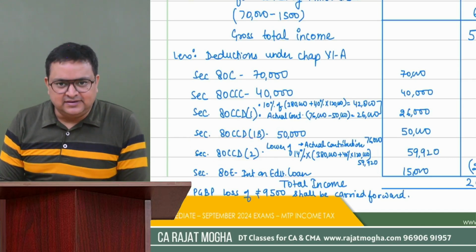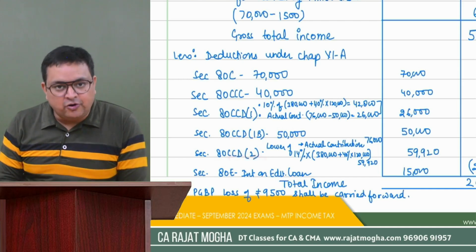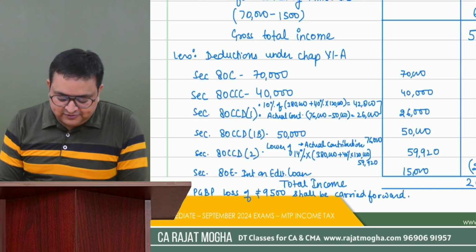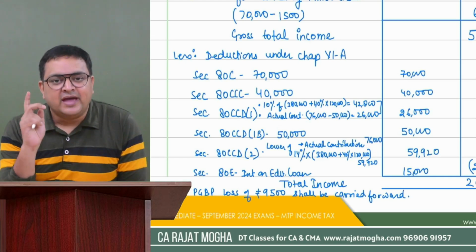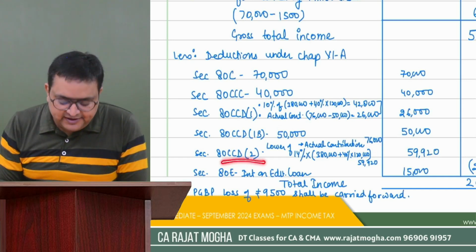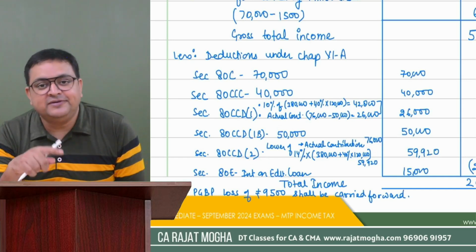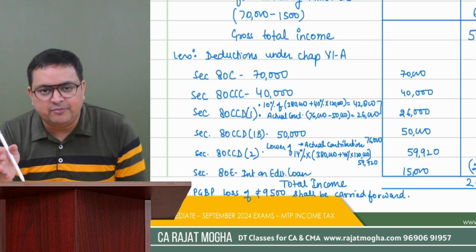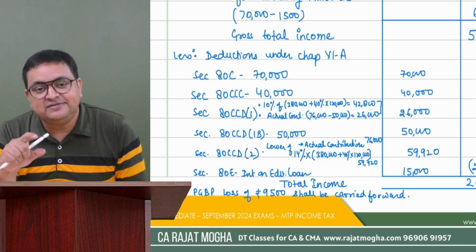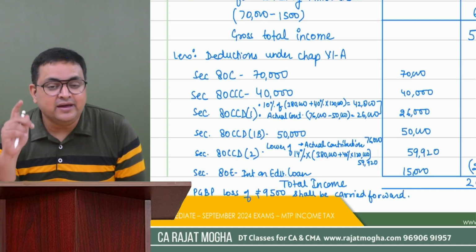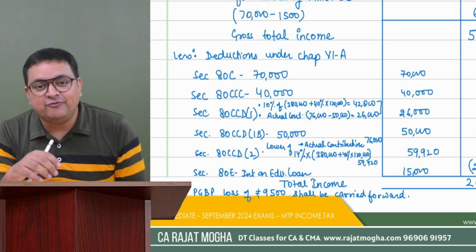80CCD2 is easy. The employer contribution was 76,000, right? 20% of basic salary. And we have a limit under 80CCD2 of 10% of salary, basic salary plus DA forming part. But in case the assessee is a government employee, that 10% would be substituted by 14%. Here we have to take 14%.